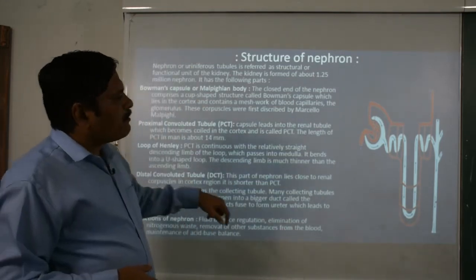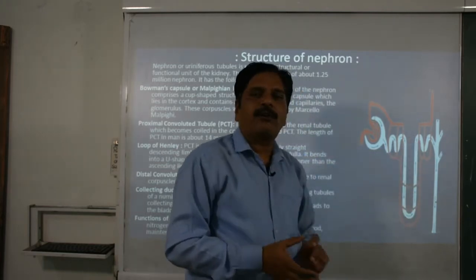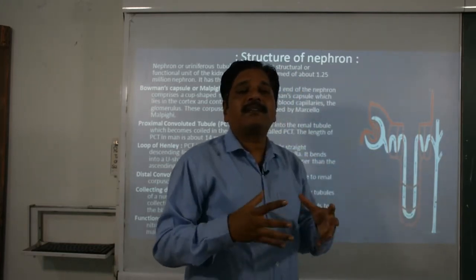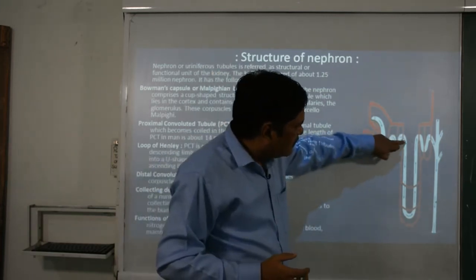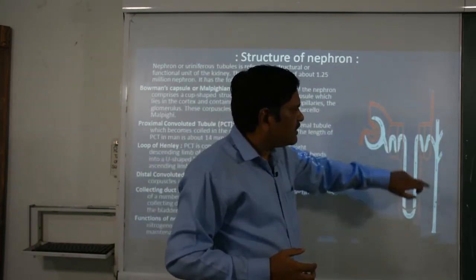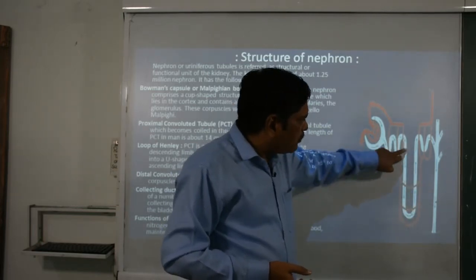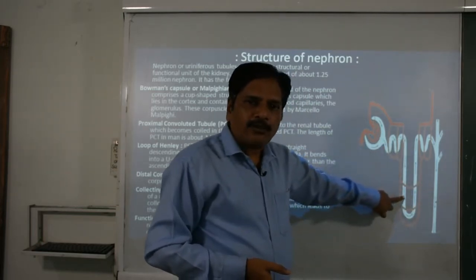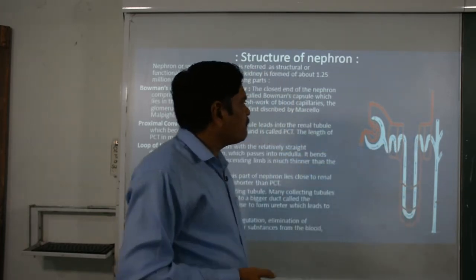Now the loop of Henle: as I told you, this specific U-shaped structure is called Henle's loop. It plays an important role in the process of filtration. This is the descending limb and this is the ascending limb. It is responsible for the formation of isotonic and hypertonic urine.